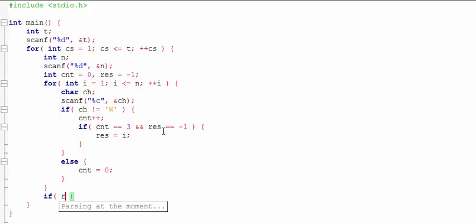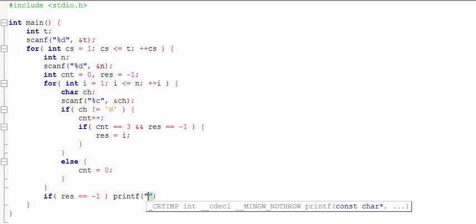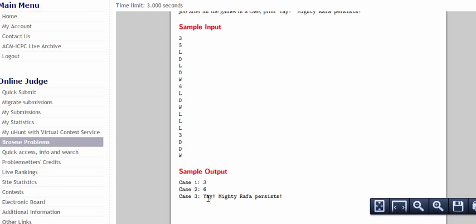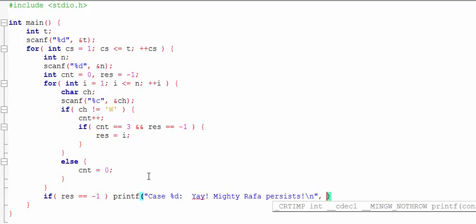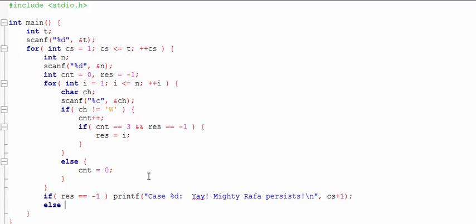So now we will check if race is equals to -1 or not. If race is equals to -1, then we will print Mighty Rafa persist. If it's not, then we will print